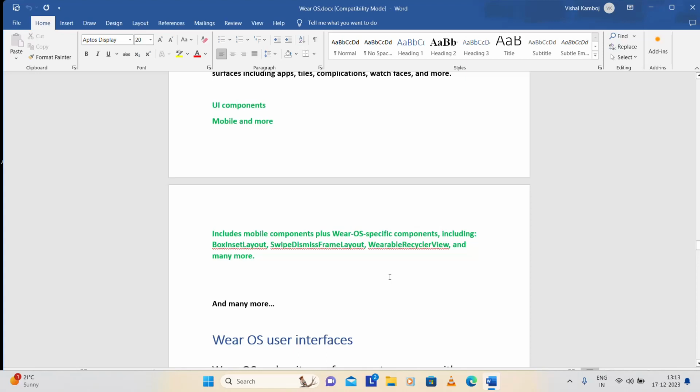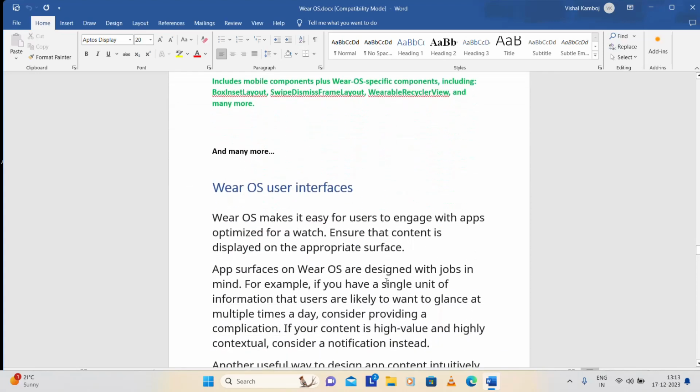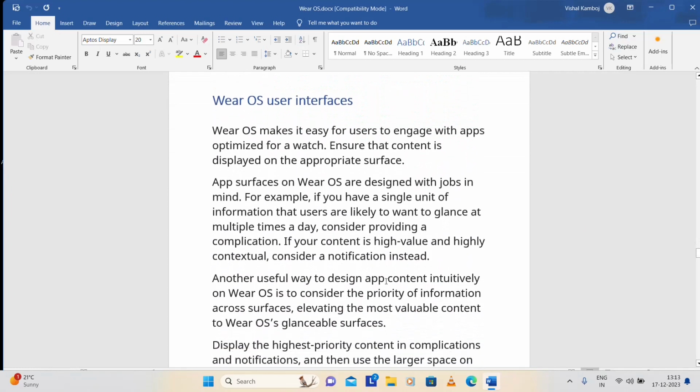The most important is BoxInsetLayout, the layout which can work on round, square, and rectangular screens. Now that Jetpack has been introduced, we no longer need this kind of layout, but I will describe each and everything. We will also learn these basic things, how to start with this.